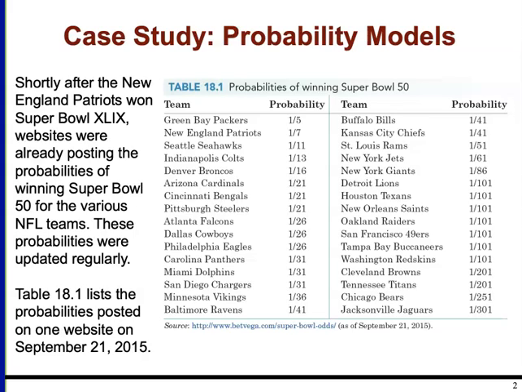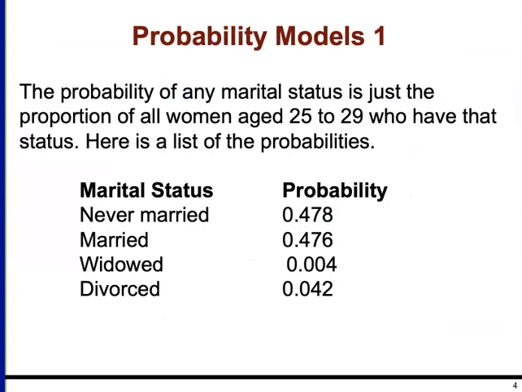So what we're going to be doing in this chapter is looking at how probabilities behave, the rules that they have to follow in order to make sense. Let's start with this idea of a probability model, and we're looking at the probability of any marital status for the proportion of women aged 25 to 29. You have four possibilities here.